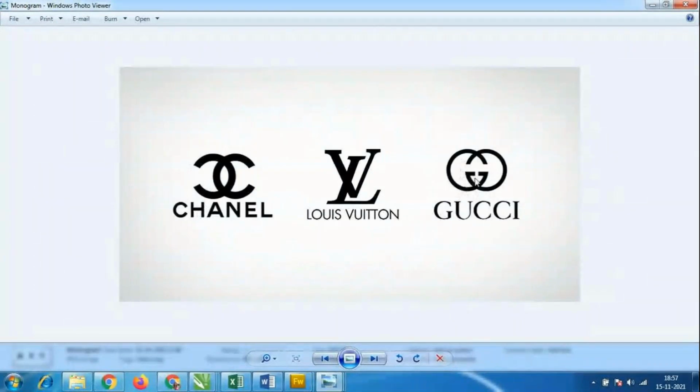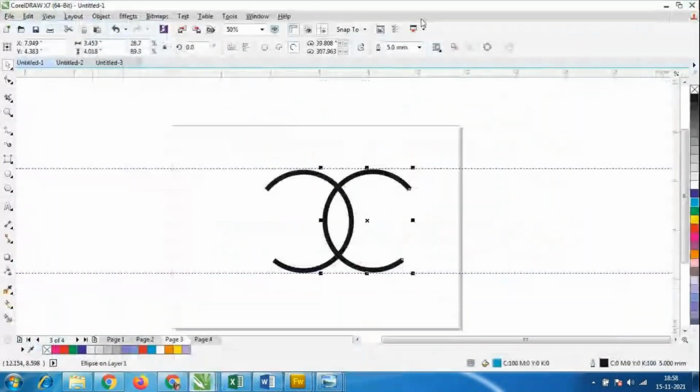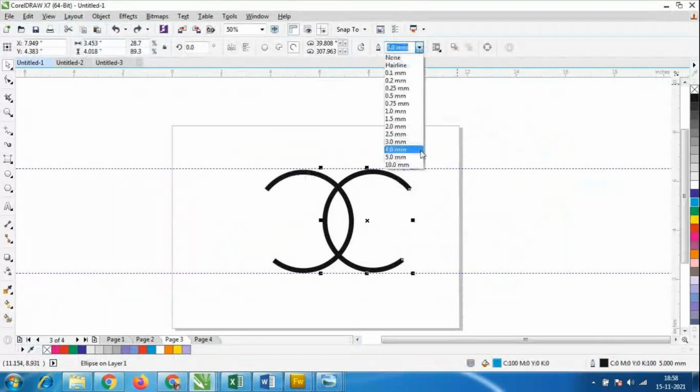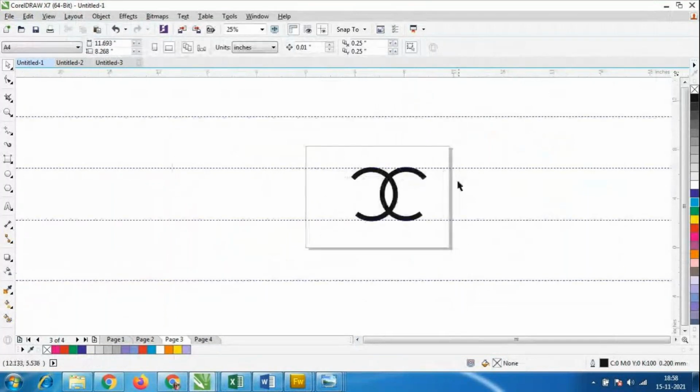Look at here, the Gucci logo and the channel logo. We could increase the thickness of the logo. If we reduce the size of this, we totally have to reduce the size. Otherwise I'll select it like this and give 10. For this also I'll select it like this and give 10. So the thickness is increased.